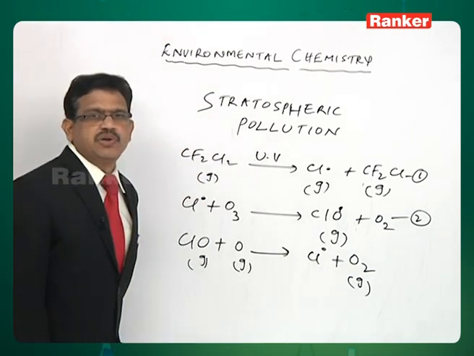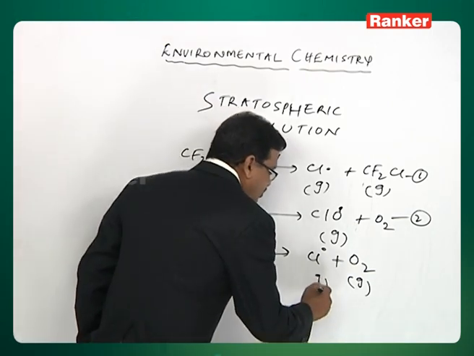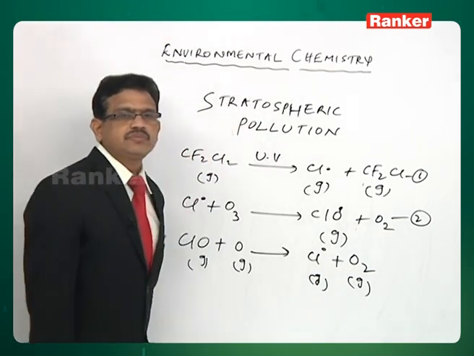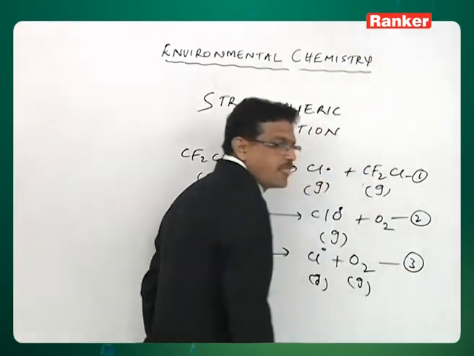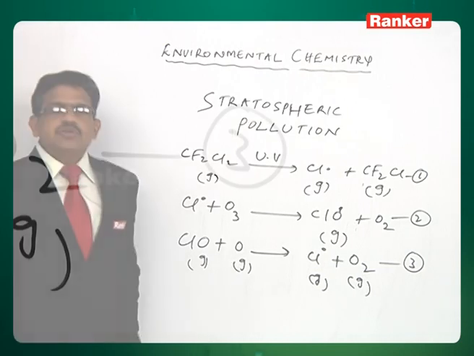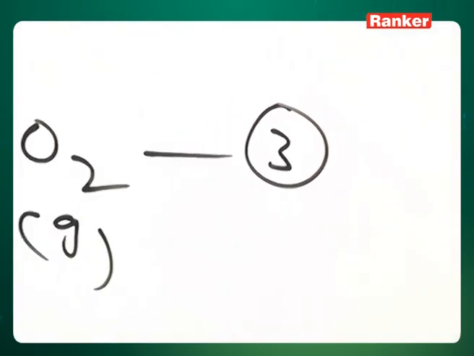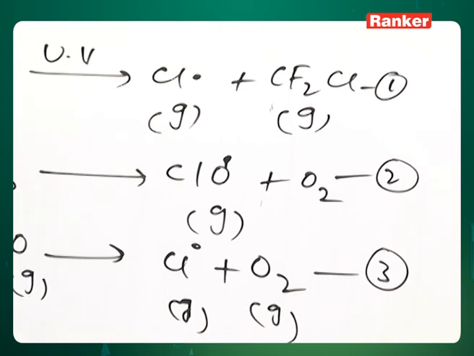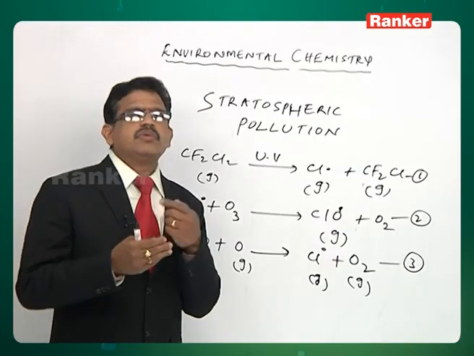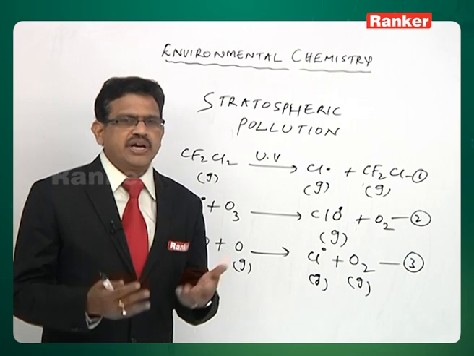Chlorine free radical is produced and again O2 gas is produced. This is equation 3. So, chlorofluorocarbons are transporting agents for continuously generating chlorine free radicals